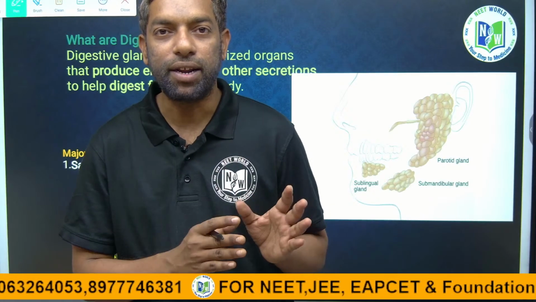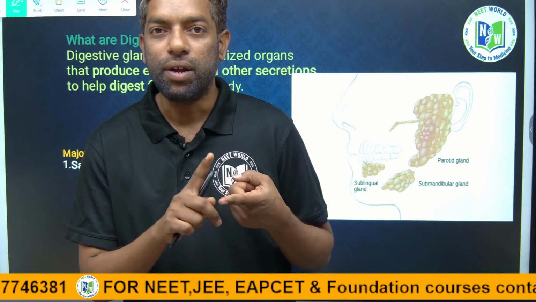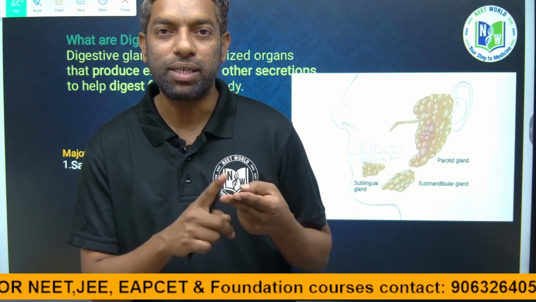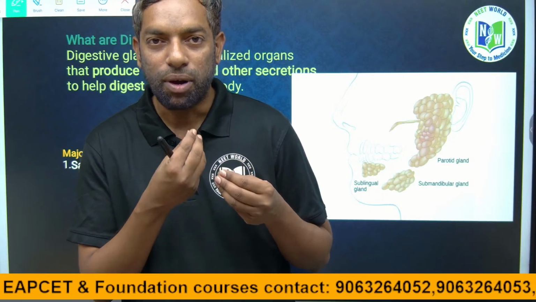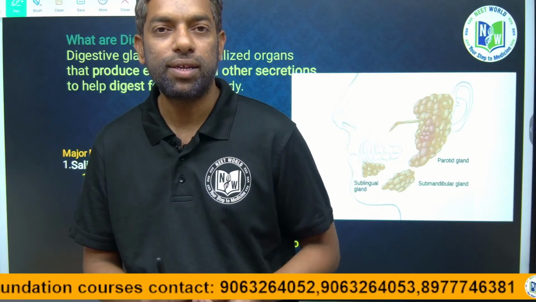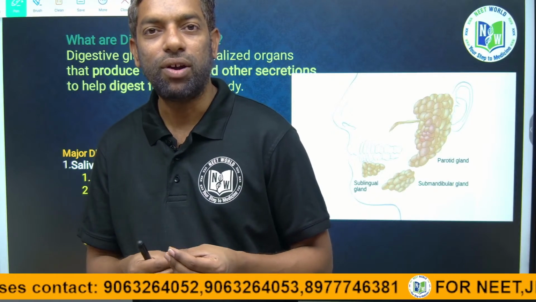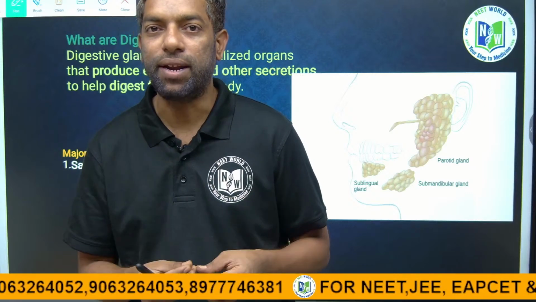There are different parts in the alimentary canal: pharynx, esophagus, stomach, small intestine and large intestine. The food enters from the mouth to the esophagus, into the stomach, from the stomach to the small intestine and then the large intestine. The food is carried throughout the alimentary canal.